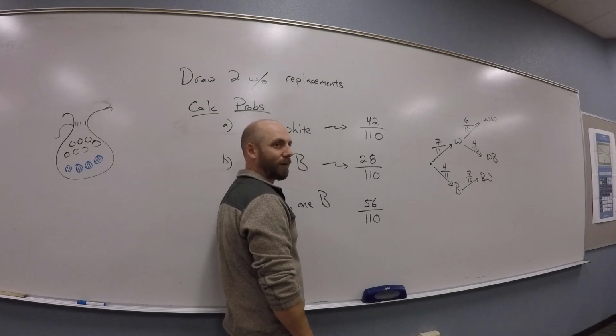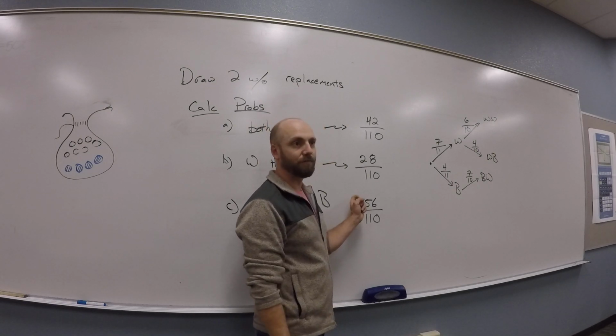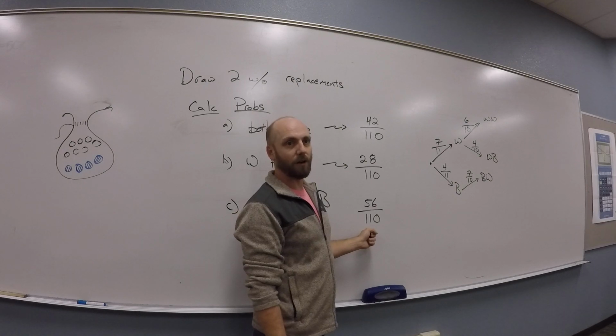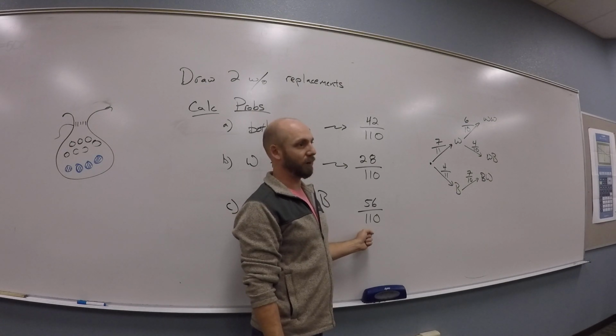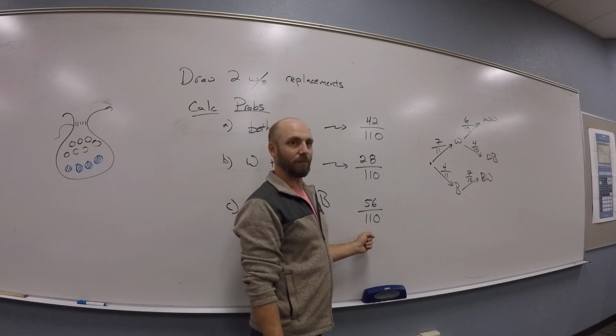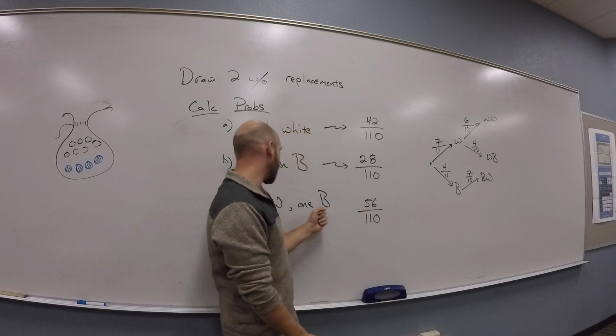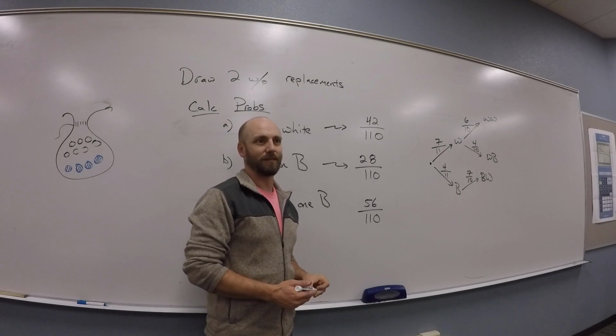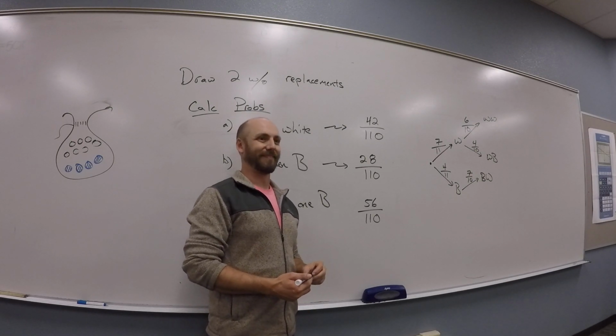But remember the other way? It wasn't 56 per 110, it was with replacement, right? Yeah, it was 56 out of 121. Yeah, that's the only difference. So the top doesn't change. You guys see that? Which means that my probability of getting 1 white and 1 blue went up. Actually, that makes sense.